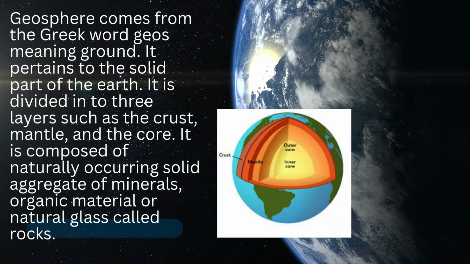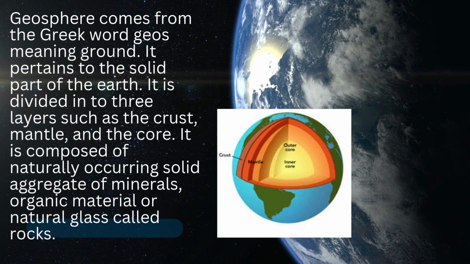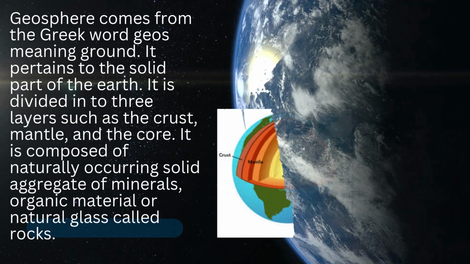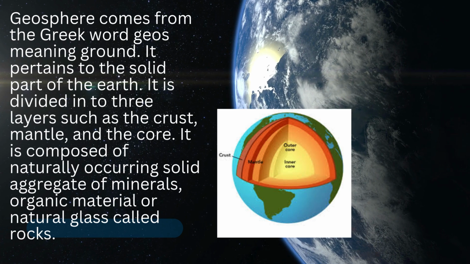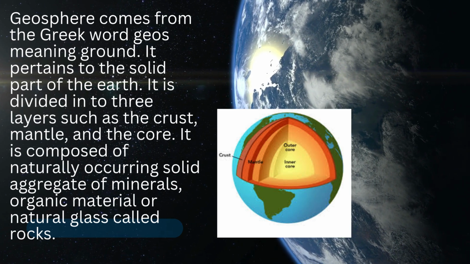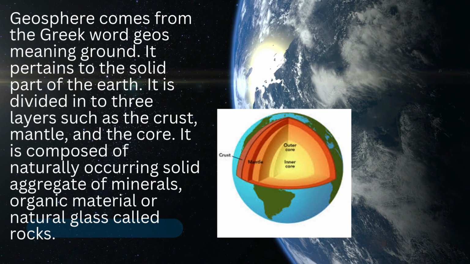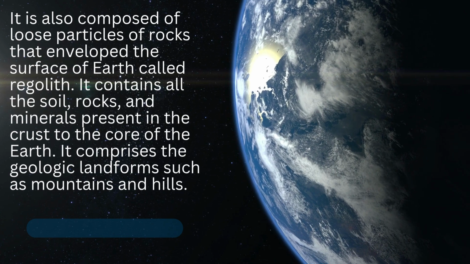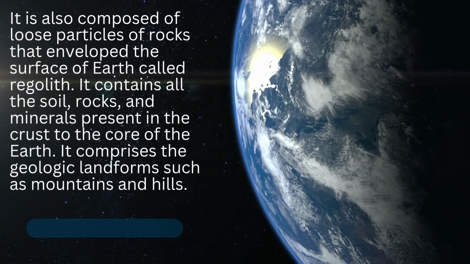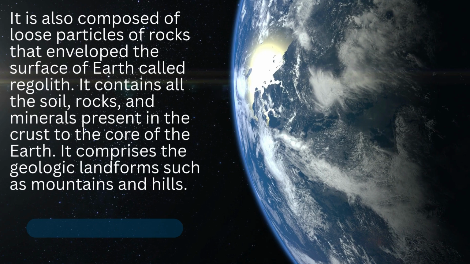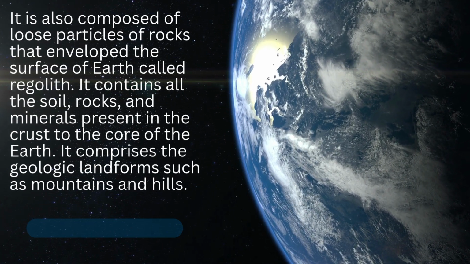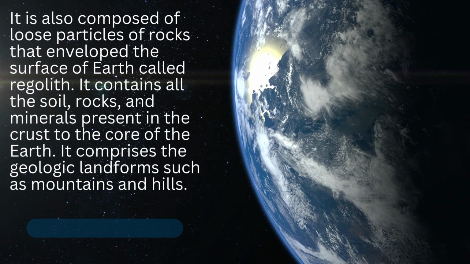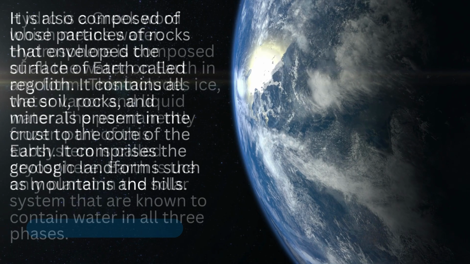Geosphere comes from the Greek word geos, meaning ground. It pertains to the solid part of the Earth. It is divided into three layers such as the crust, mantle, and the core. It is composed of naturally occurring solid aggregate of minerals, organic material, or natural glass called rocks. It is also composed of loose particles of rocks that envelop the surface of Earth called regolith. It contains all the soil, rocks, and minerals present from the crust to the core of the Earth. It comprises the geologic landforms such as mountains and hills.